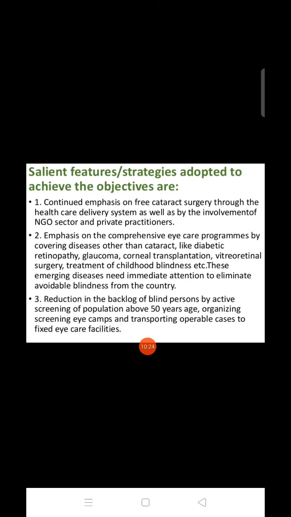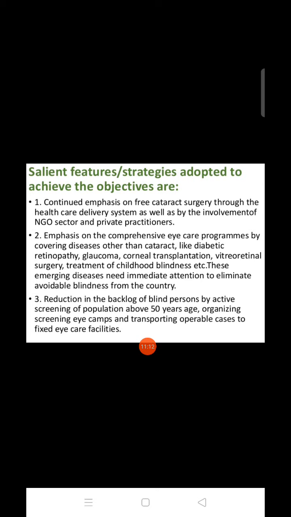Next, emphasis on comprehensive eye care programs, covering diseases other than cataract, like diabetic retinopathy, glaucoma, corneal transplantation, vitreoretinal surgery, treatment of childhood blindness, etc. These emerging diseases need immediate attention to eliminate avoidable blindness from the country.